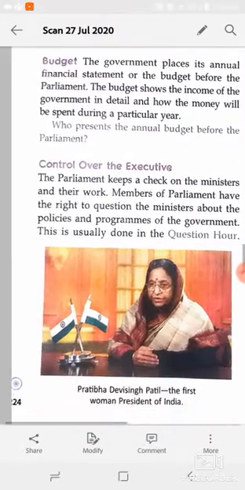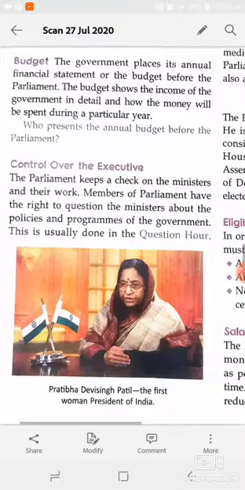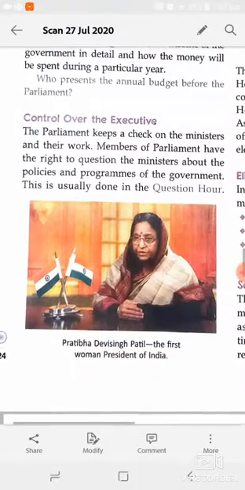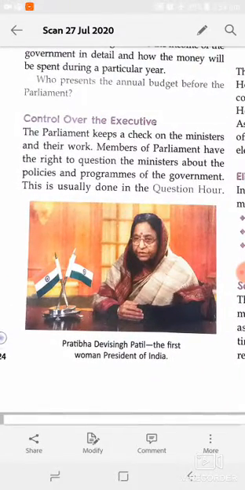The budget shows the income of the government in detail and how money will be spent during the particular year. So this is all discussed in a budget. Next function is control over the executive. Yes, Parliament keeps a check on ministers and their work. Members of Parliament have the right to question the ministers about policies and programs of the government. Means members of Parliament can ask questions of the government, means the Council of Ministers, about their departments. This is usually done in question hour.